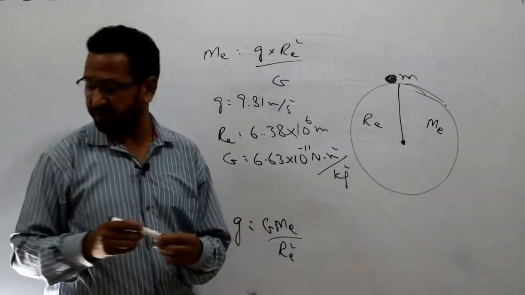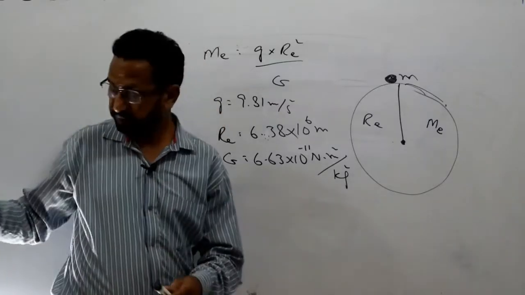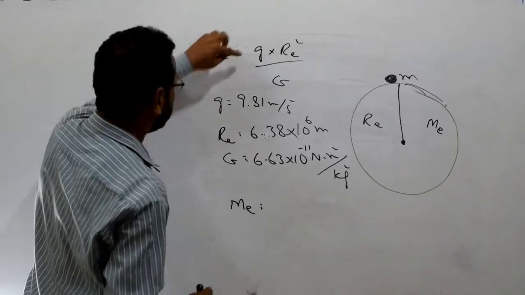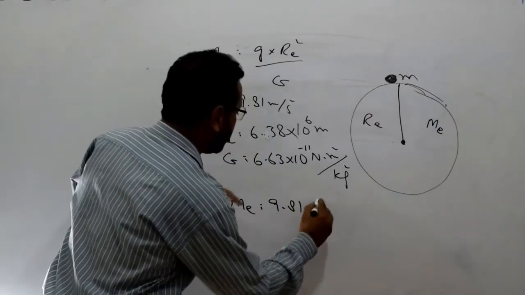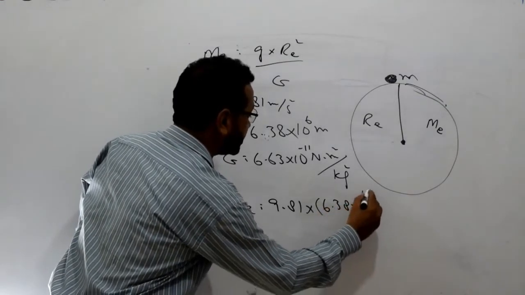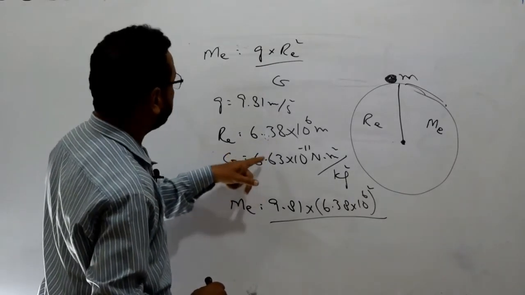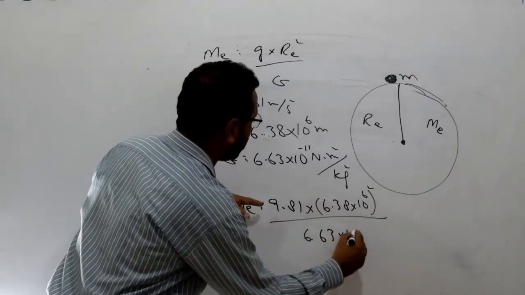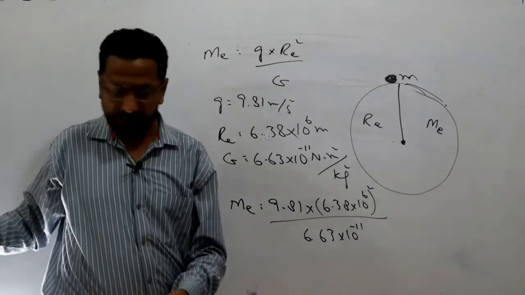So when we put these values in this equation, look at this one, mass of the earth me is equal to 9.81 into re square, means 6.38 into 10 power 6 square divided by G, means 6.63 into 10 power minus 11, and the calculated value will come out